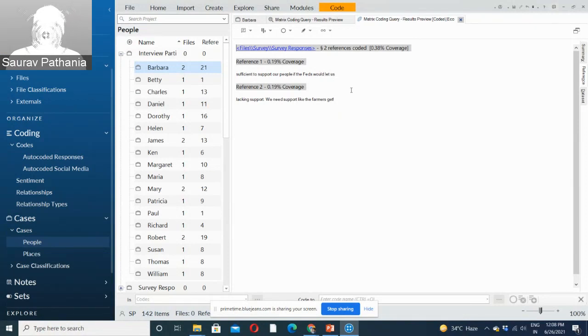So this gives you more insights about your queries, about your coding, how you have coded and defined relationships, and which theme is not actually representing the data and which theme is representing the actual data. So it shows all these things.